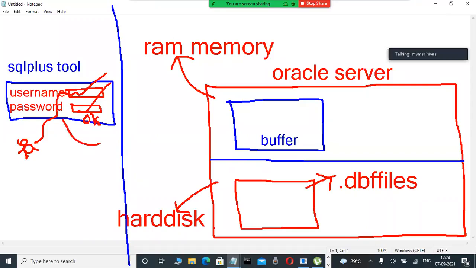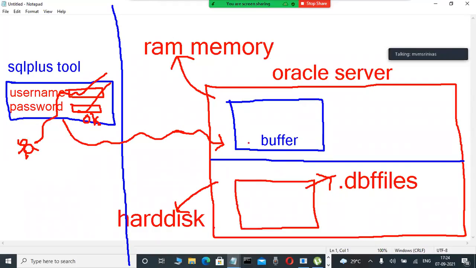Now, this internally interacts with what? This database. This is the Oracle database only. Okay, fine. This is a database. Now, where are your tables available? I will tell you all those things. Okay. And now check it out.